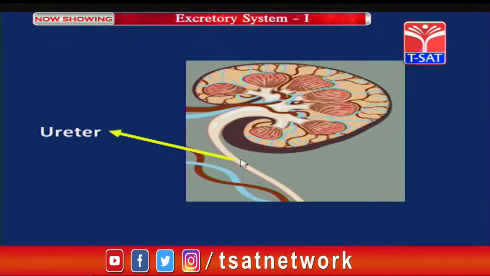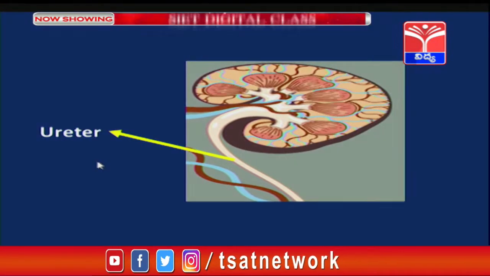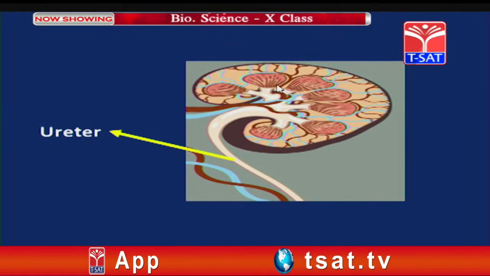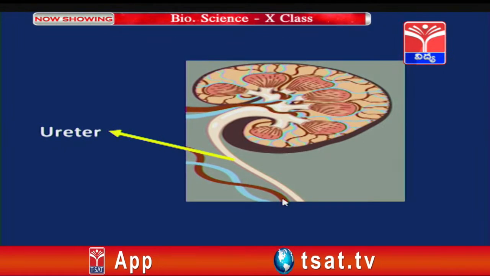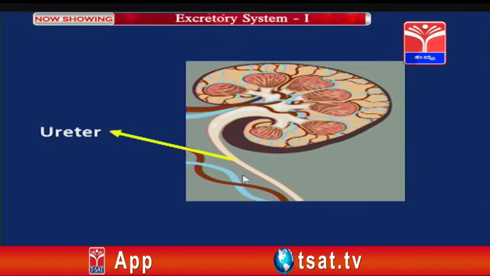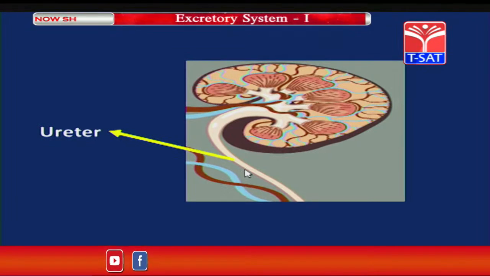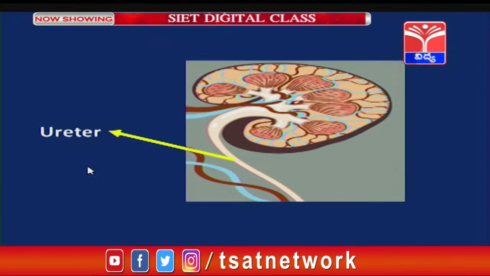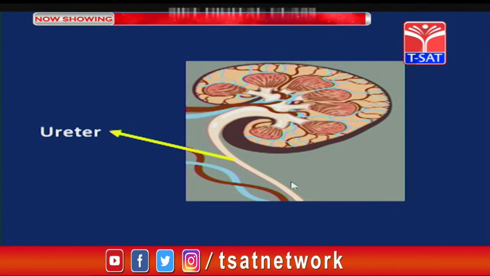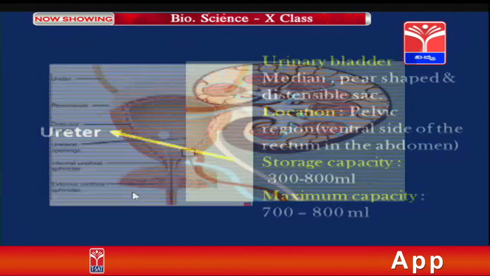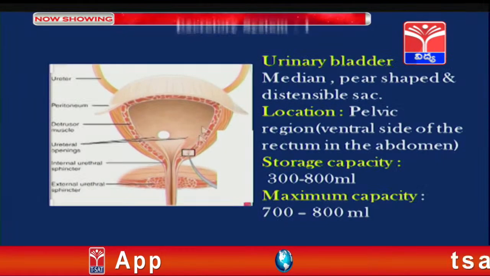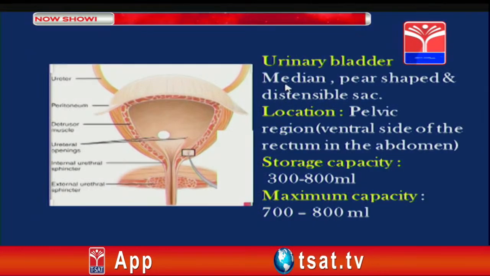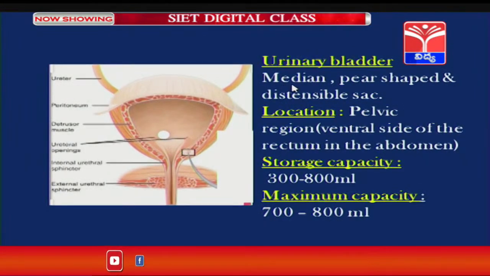What is the function of the ureter? The ureter helps in the propulsion of the urine produced by the kidneys into the urinary bladder, due to the presence of smooth muscles in the wall of the ureter. Now, students, this is the urinary bladder. A single urinary bladder is present, which is median, that is centrally located.